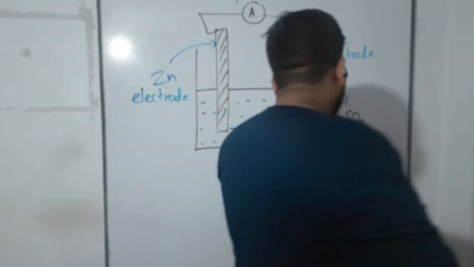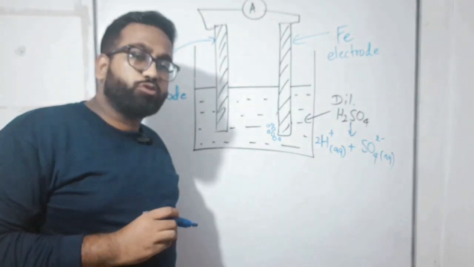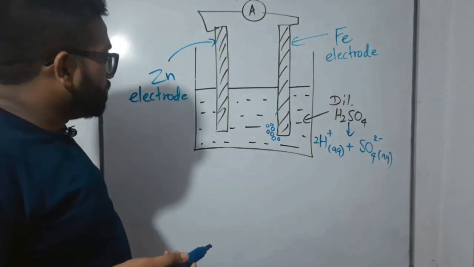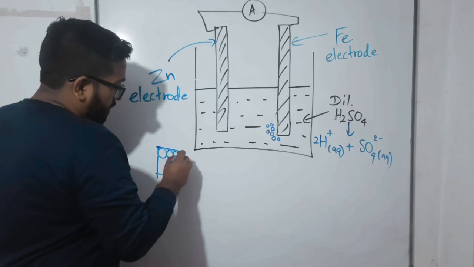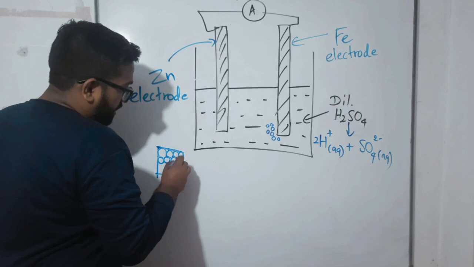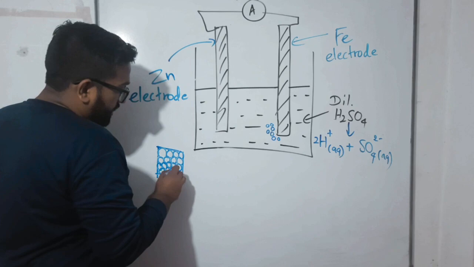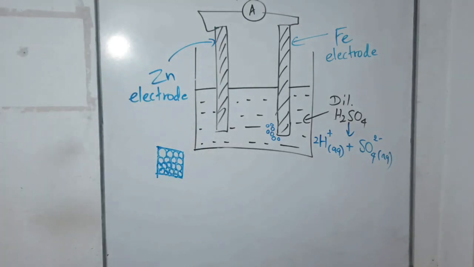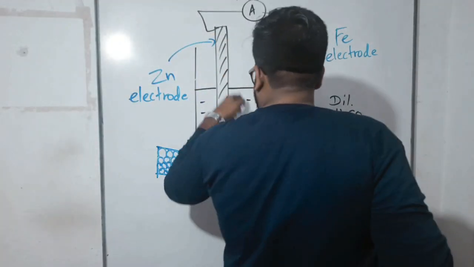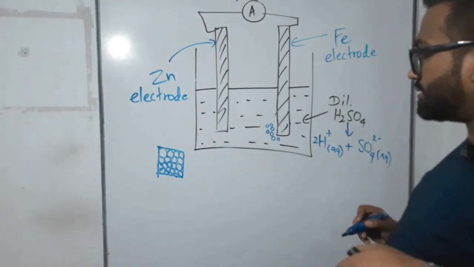Now listen carefully. Children, zinc is a metal. Metal is actually what? A solid. So can you remember the structure of the atoms of a solid? I can take you to grade 5, grade 6 science. You can see here the atoms are arranged in the correct order, with no spaces between two atoms, right? So atoms are arranged very well like this. Inside the zinc electrode, the atomic arrangement is also like this.